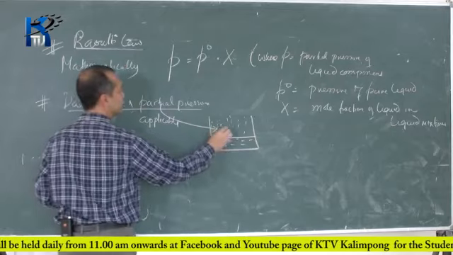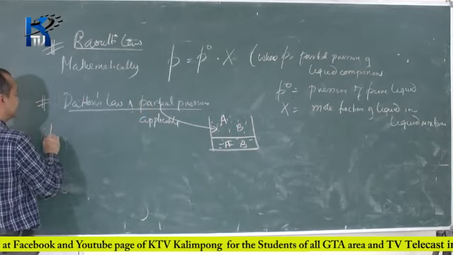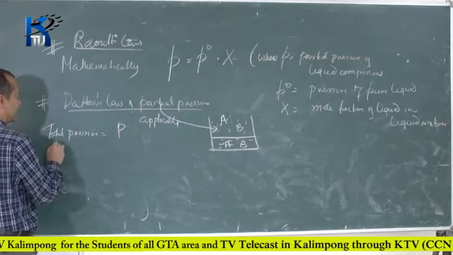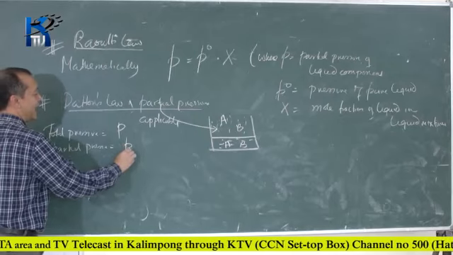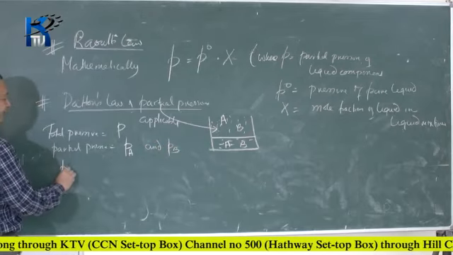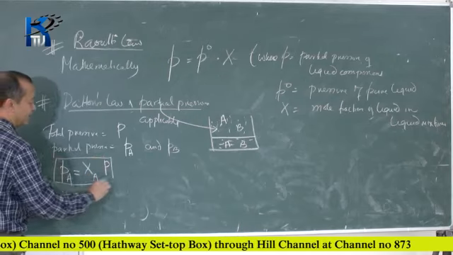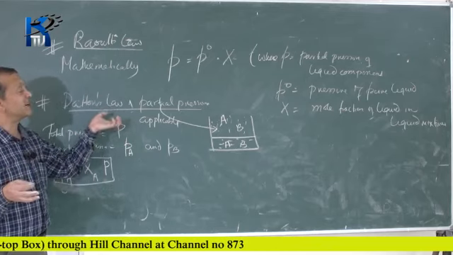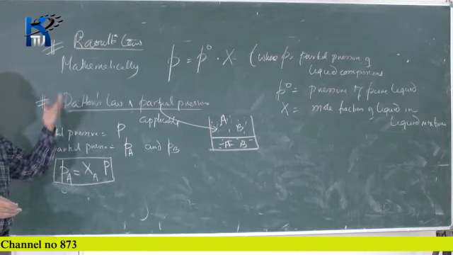So, if there are two vapors A and B, we can write down that if the total pressure is P, and the partial pressures are PA and PB, then PA will be equal to XA into P. Though Dalton's law of partial pressure does not come up in this particular chapter, the problem we are going to do requires us to apply this relation also.